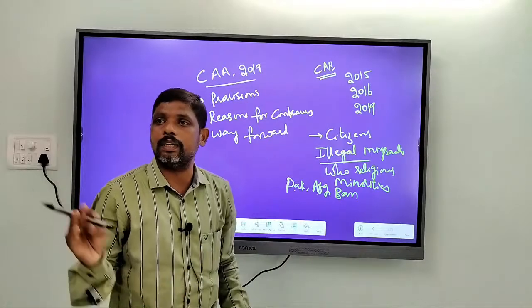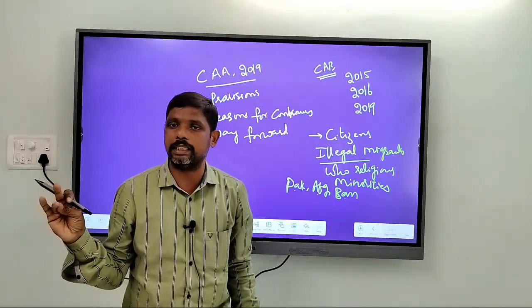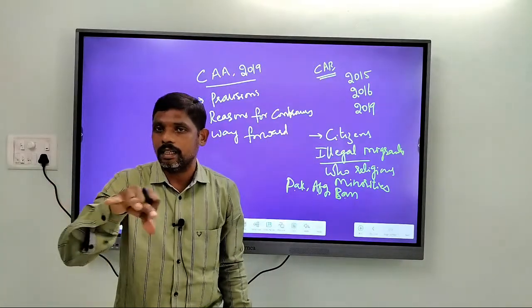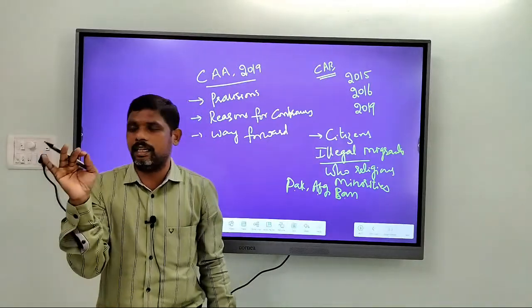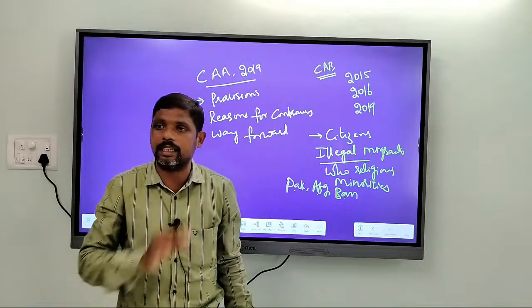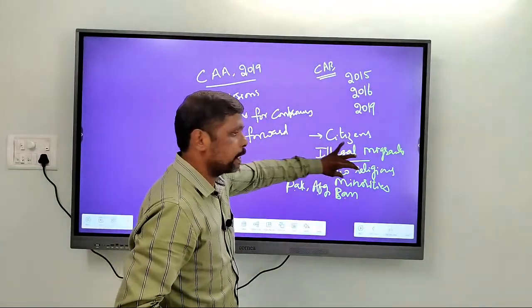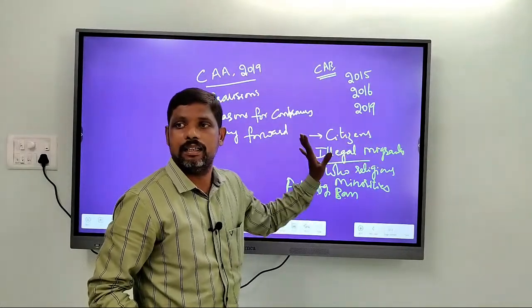That is Hindus, Sikhs, Christians, Parsis, Buddhists and Jains. These are the groups which are treated as religious minorities in these countries. And these religious minorities are illegally staying in India.